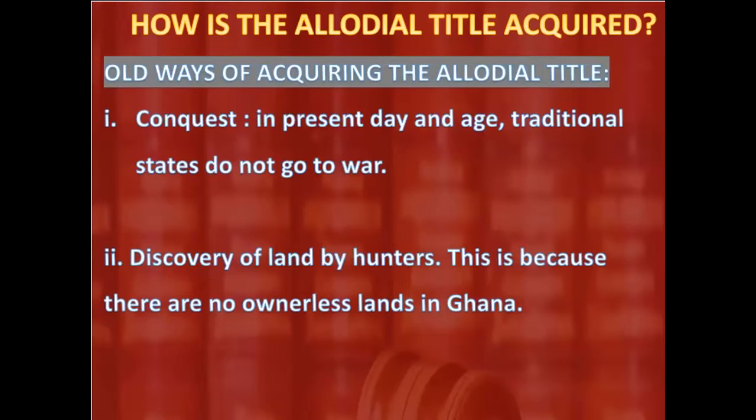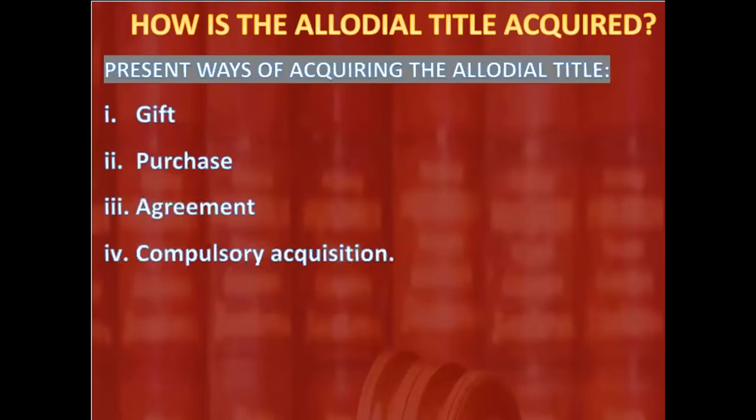So once the state compulsorily acquires land in the public interest, then the state will be deemed to have acquired the allodial title. They will not owe any obligation to anybody again. In some books, you see this being referred to as the eminent domain of the state. Eminent domain, the right of the state to compulsorily acquire land in the public interest.